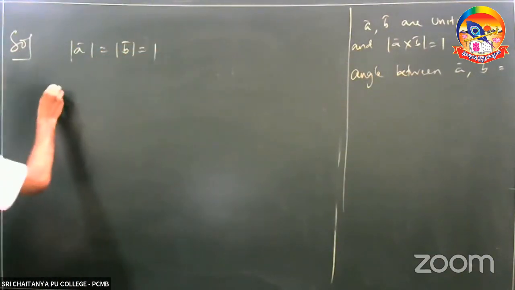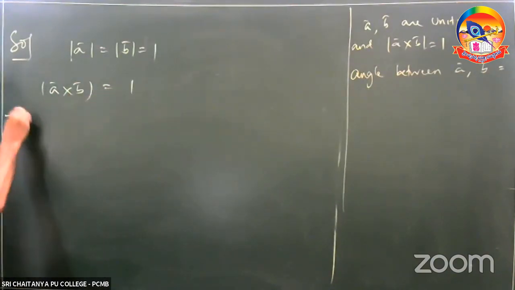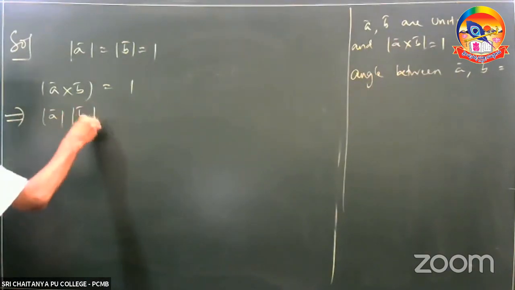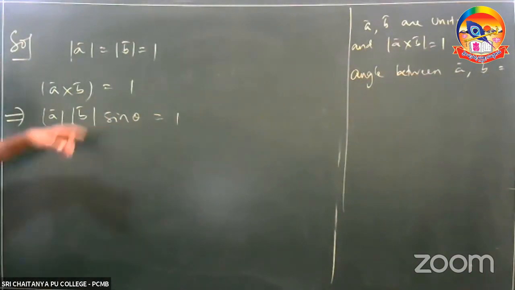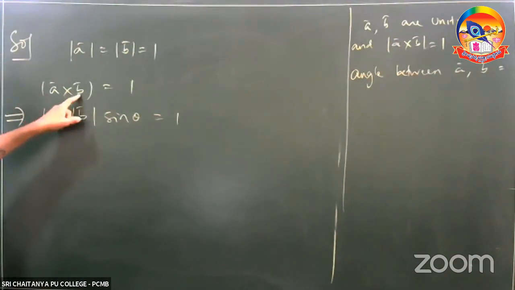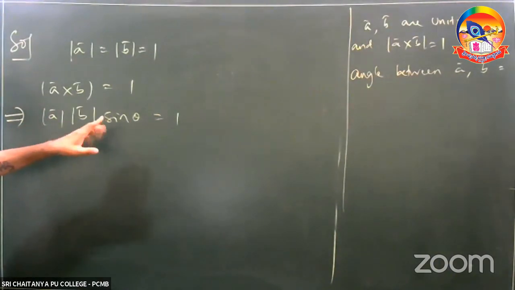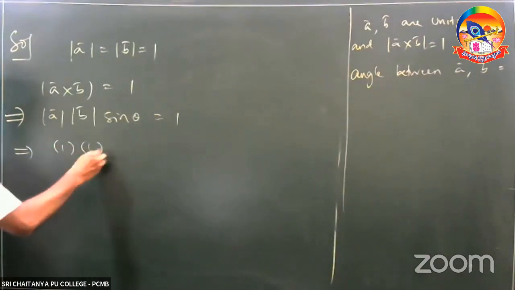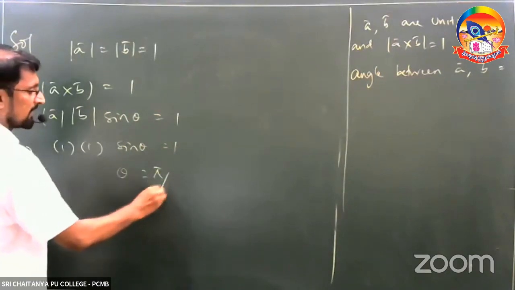Mod A cross B is also 1. What does it mean? Mod A into mod B into sin theta is equal to 1. The value of mod A cross B is nothing but mod A into mod B into sin theta, which is equal to 1. Which means this value is 1, this value is 1, so sin theta is equal to 1, and theta is equal to 90 degrees.